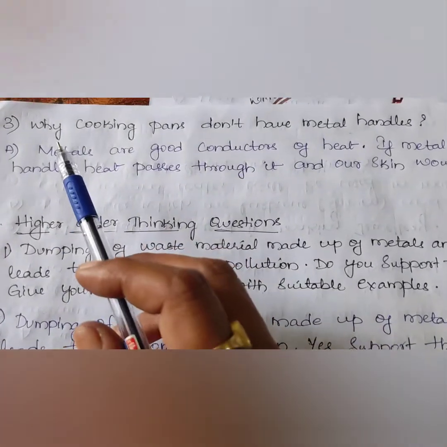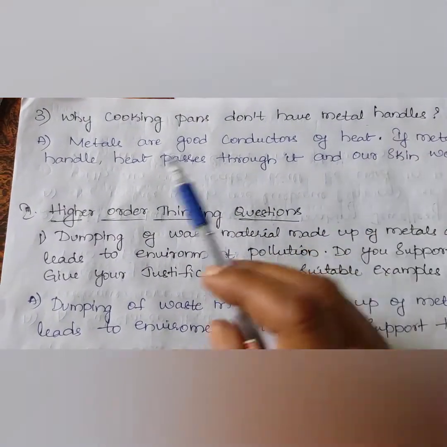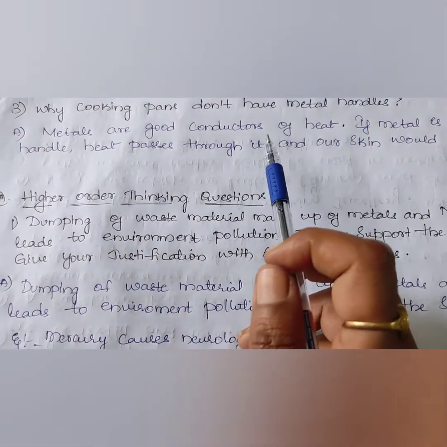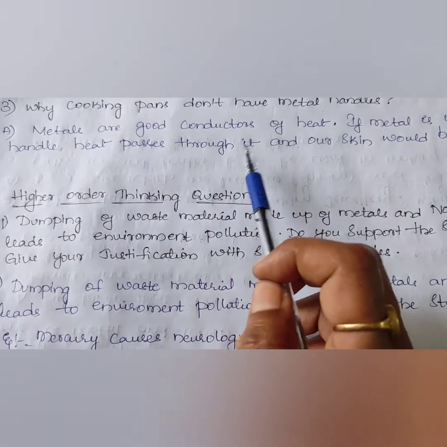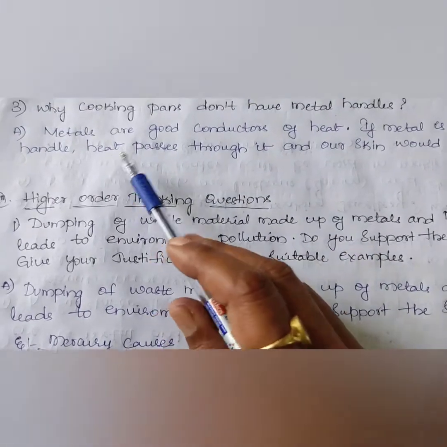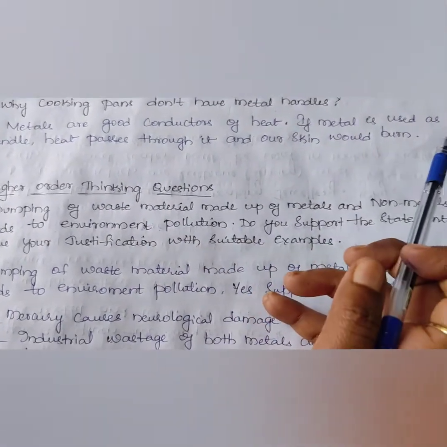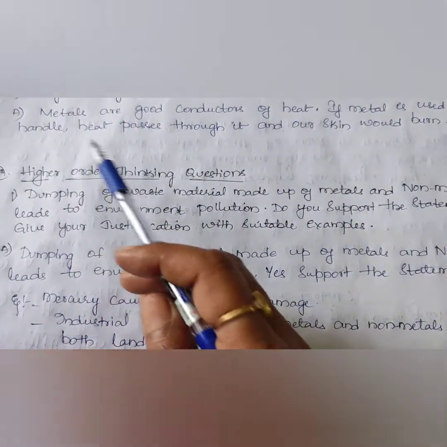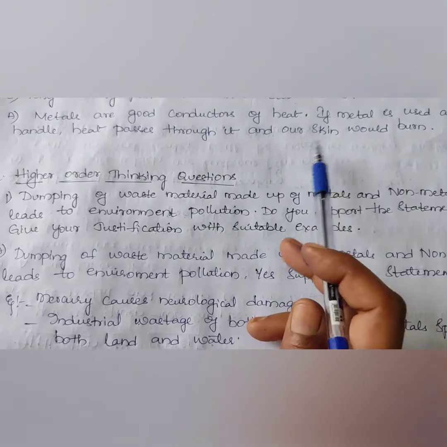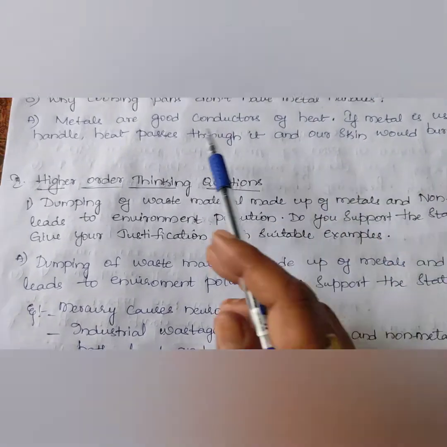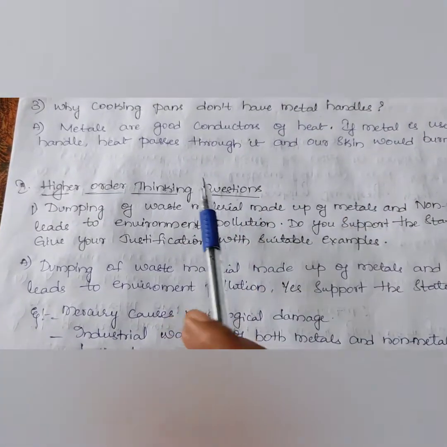Third question, why don't cooking pans have metal handles? As we have seen, metals have the property of conducting heat. So metals are good conductors of heat. If metal is used as a handle, heat passes through it and our skin will get burnt. Hence we will not use pan handles made up of metals.